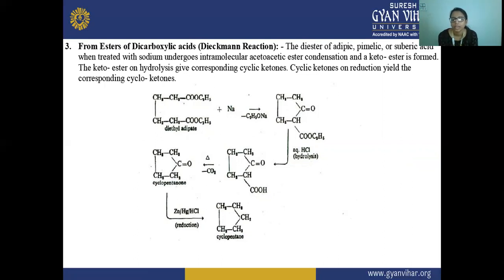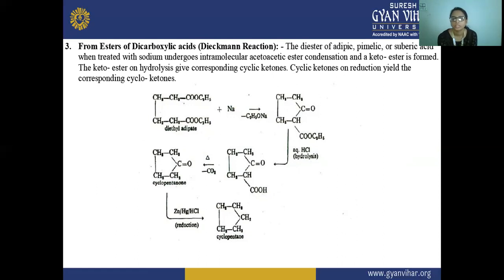So here the diesters of adipic, pimelic or suberic acid, when treated with sodium, undergo intramolecular acetoacetic ester condensation. So here the acetoacetic condensation reaction is going on and a ketoester is formed. Then the ketoester that is formed, on hydrolysis, gives a cyclic ketone. After that, the cyclic ketone is again reduced to the cycloalkane by the mentioned reduction reaction.